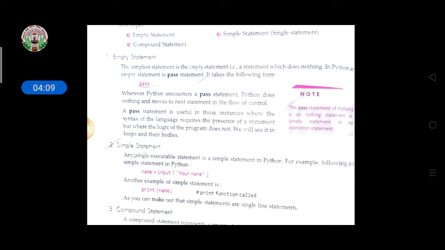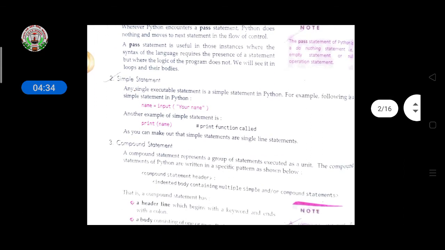A pass statement is useful in those instances where the syntax of the language requires the presence of a statement, but the logic of the program does not. We will see this in loops and their bodies. So it is used where the syntax requires a statement. If you want some space or break line, you use this pass statement.